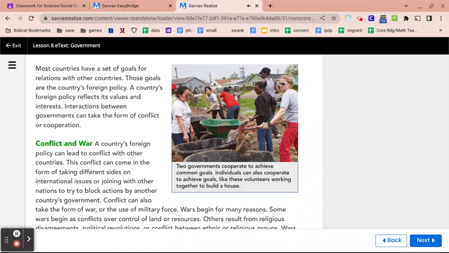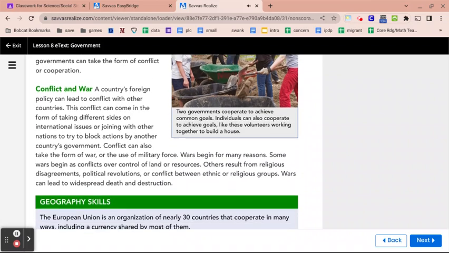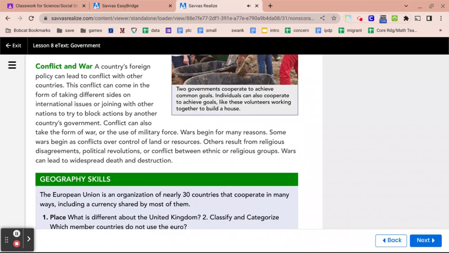Interactions between governments can take the form of conflict or cooperation. Conflict and war. A country's foreign policy can lead to conflict with other countries. This conflict can come in the form of taking different sides on international issues or joining with other nations to try to block actions by another country's government.